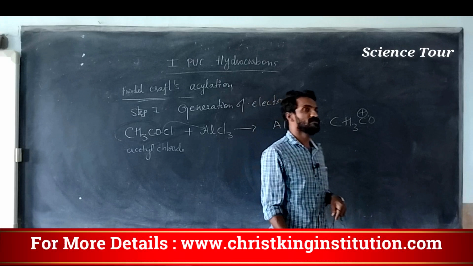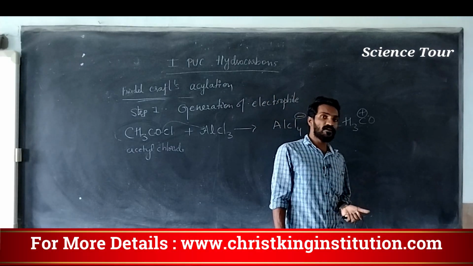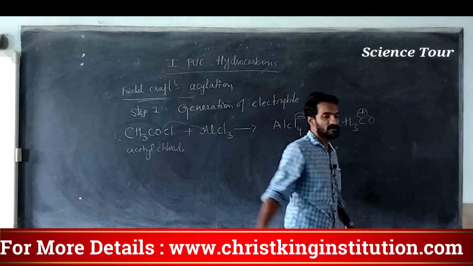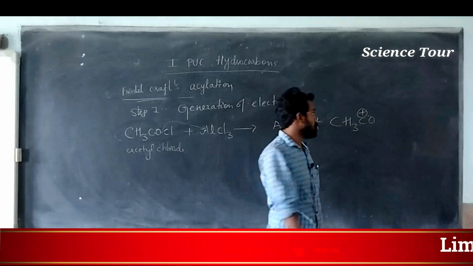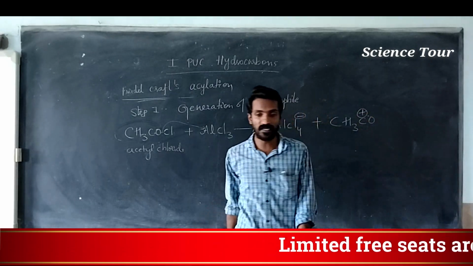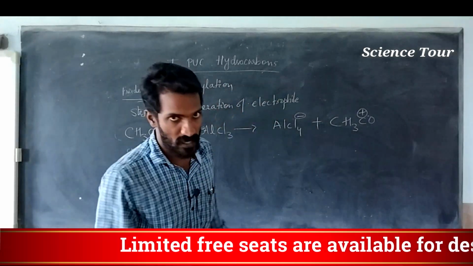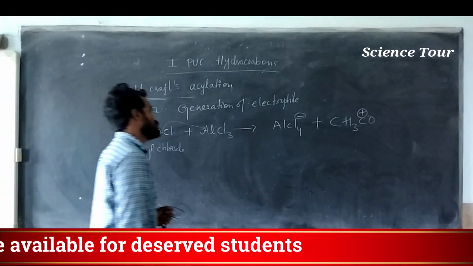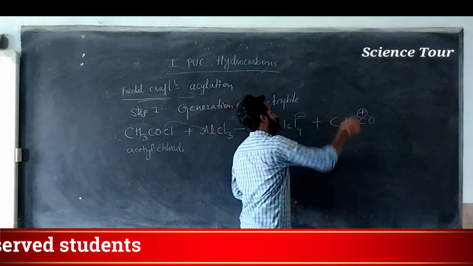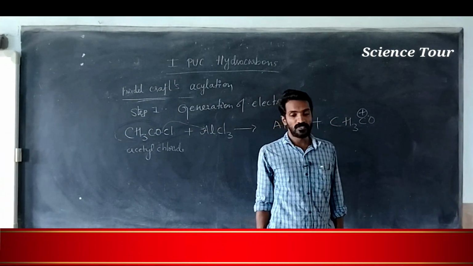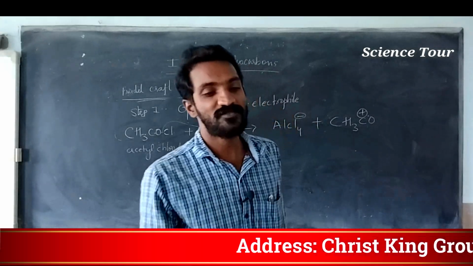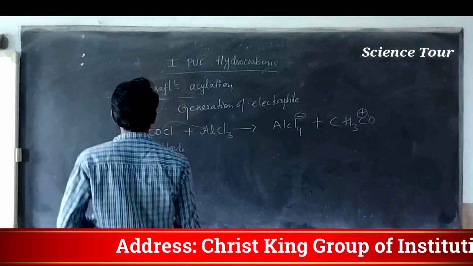It is not a carbocation; here the carbon plus charge means the electrophile is generated on the carbonyl group. Understood? So be careful while writing it. Otherwise, if you write plus there, it becomes wrong. So I am not responsible later, and we will give 0. So remember that.